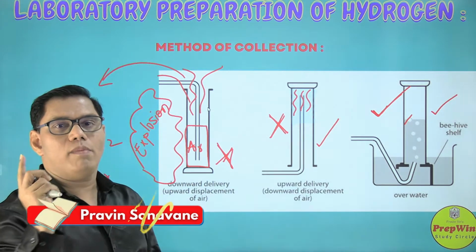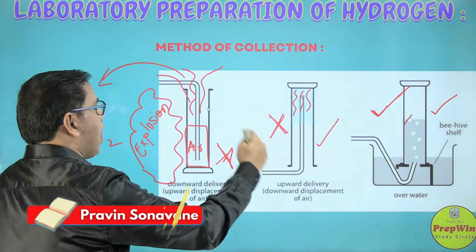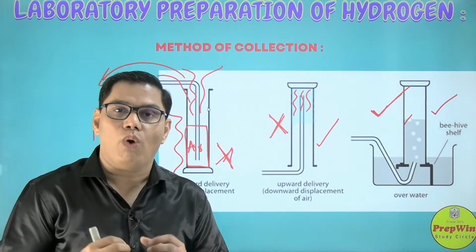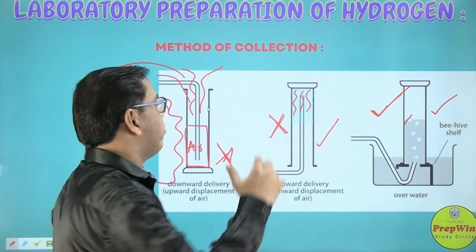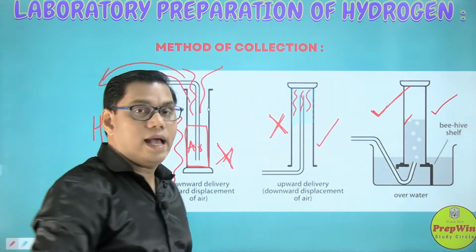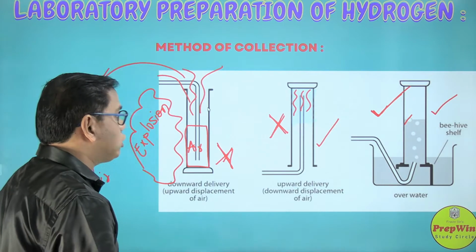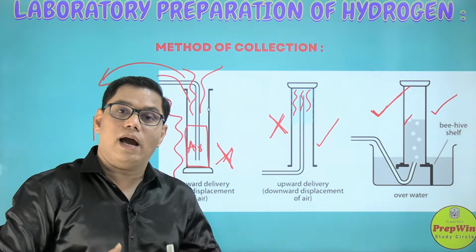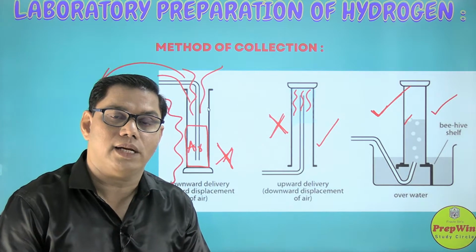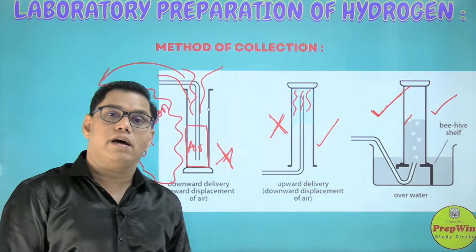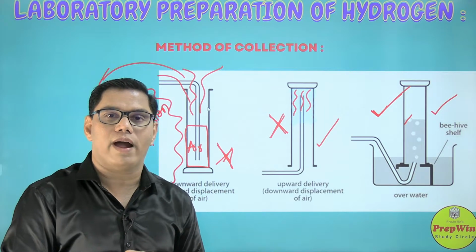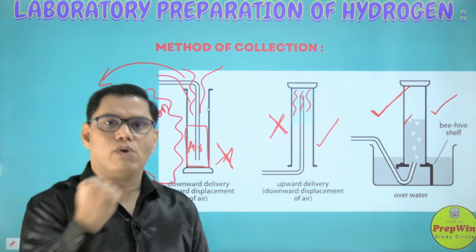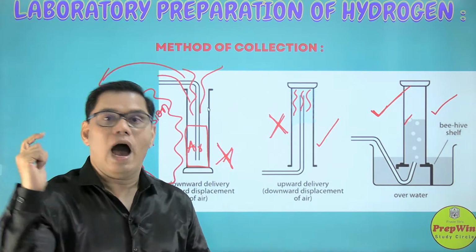I am sure all my Chintu Pintus have understood why this method. In your examination, they are not only going to ask you the method of collection of hydrogen gas in the laboratory, but they will also ask why not the other two methods. So you should know the correct method for the preparation of hydrogen gas. Also you must know the methods which are not used for the collection of hydrogen gas. Now all my Chintu Pintus know all the reasons, and they are going to rock in the examination, aren't they?